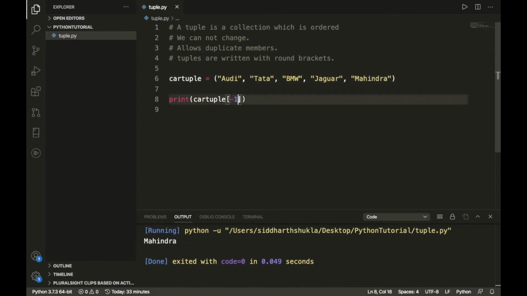If you want a range from the last to the end using minus, how? I have added -1, which means Mahindra, and I want 1 2, which means Mahindra and Jaguar. Then what do we need to do? 1 2 3, so I'm going to put -3 right here. Let's see, we will get an empty result. Exactly, we get an empty result. Then how can we write it? We can write it like this. Yes, we get the result of BMW and Jaguar.